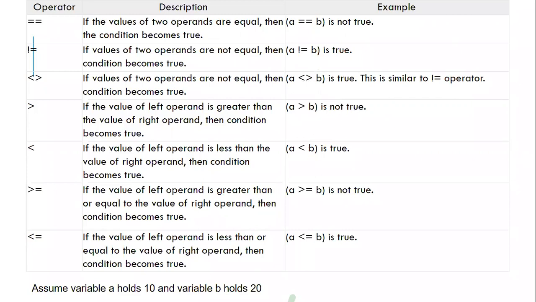What is the third line? Similar to not equal to. It's greater than, less than. Here it's A greater than B. It's not true. It's less than. This is also not true. This is true. Okay, we'll go to the next operators.